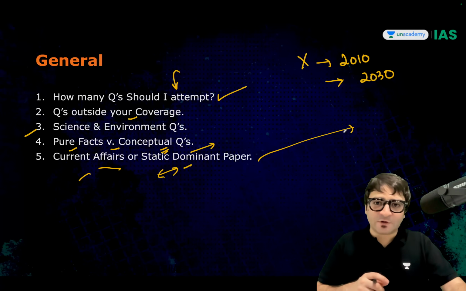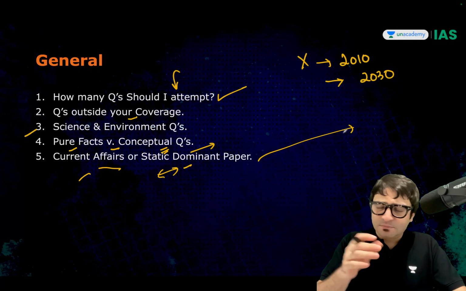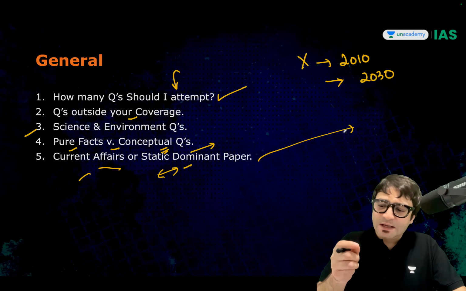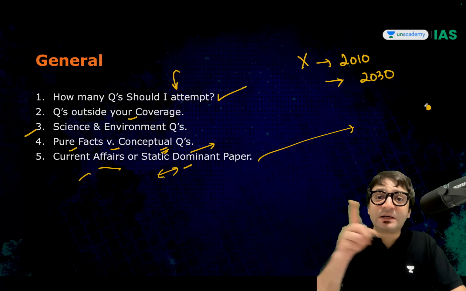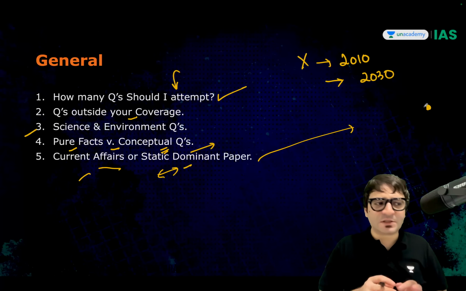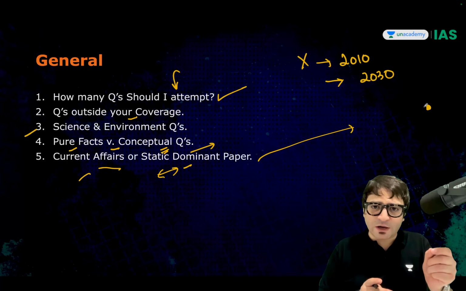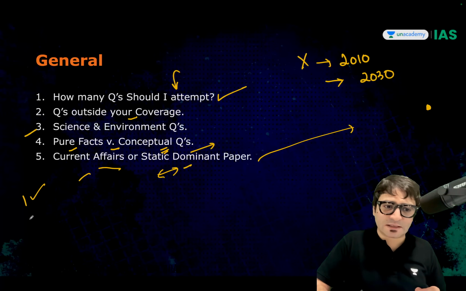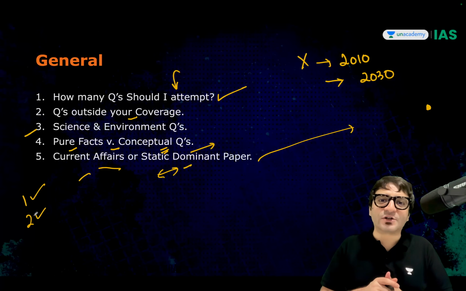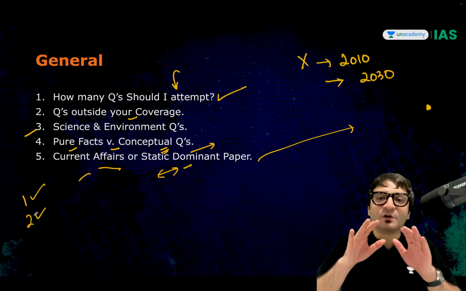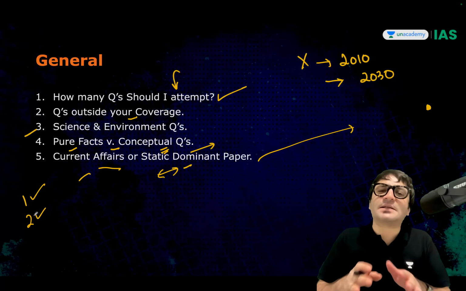Now listen to me carefully. You enter the examination hall, stay calm, read the questions one by one, and immediately mark the OMR sheet. Don't leave it till the end. Normally what happens? Students make mistakes. They first mark on the question paper that for question number 1, this is the answer, question number 2, this is the answer, and then towards the end, they fill the OMR sheet. That is a recipe for disaster. Why? I don't even need to explain it.